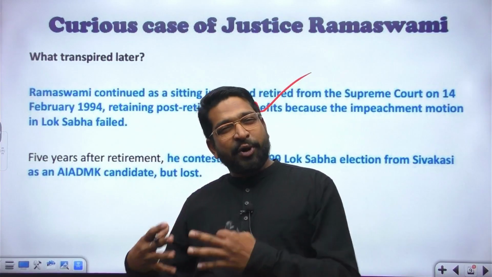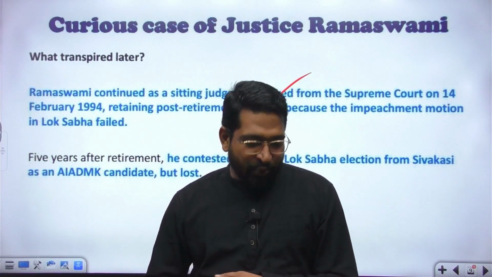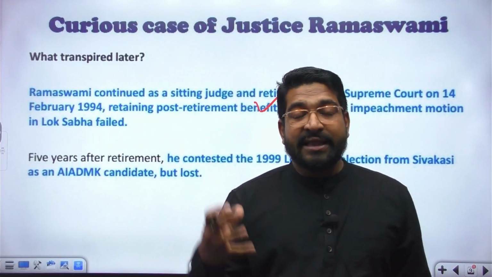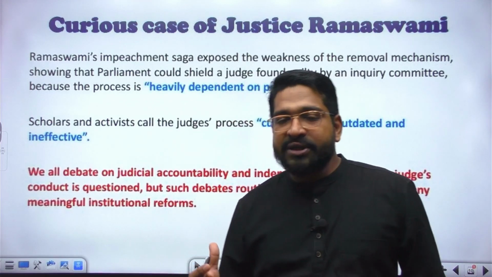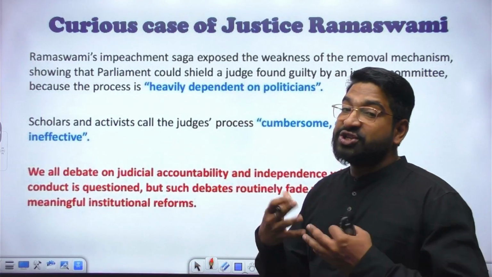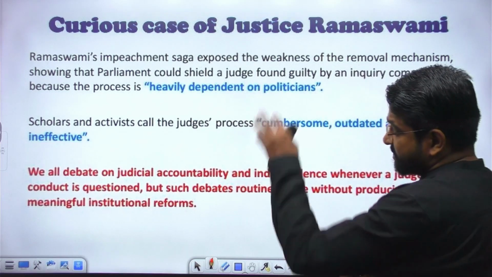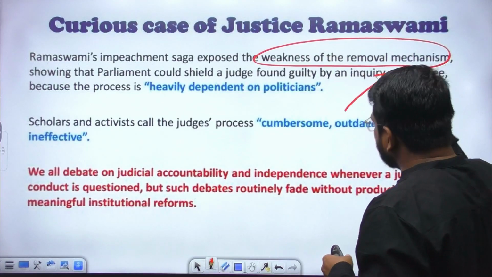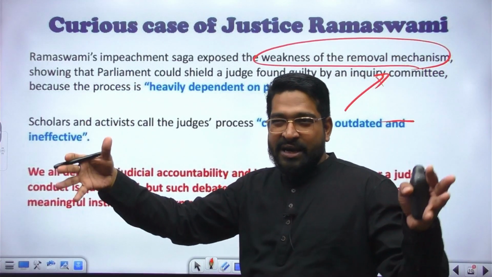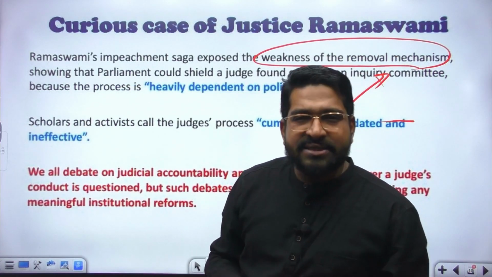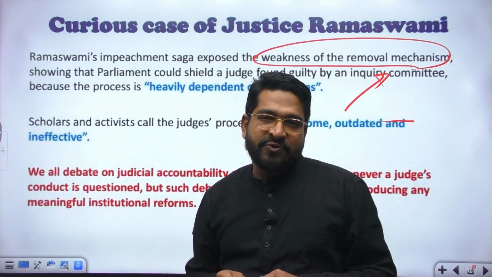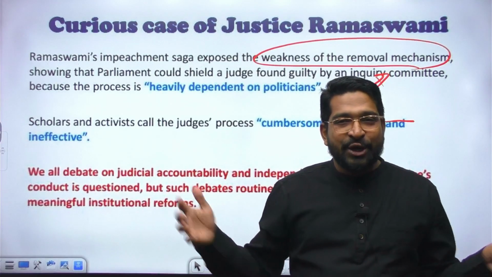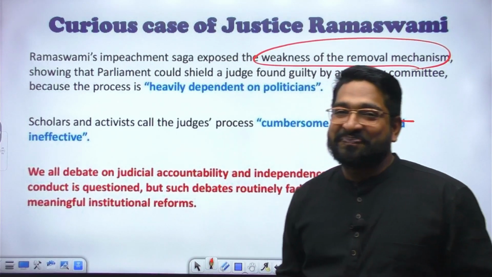What does all this point to? The story of the first failed impeachment teaches us a lesson: the entire proceeding of removal of higher judiciary judges is extremely tough. Ramaswami's impeachment has exposed the weakness of the removal mechanism. That is why in the history of, I would say, very close to 80 odd years now, no judge of the Supreme Court or High Court has been impeached till date. Where is the judicial accountability?